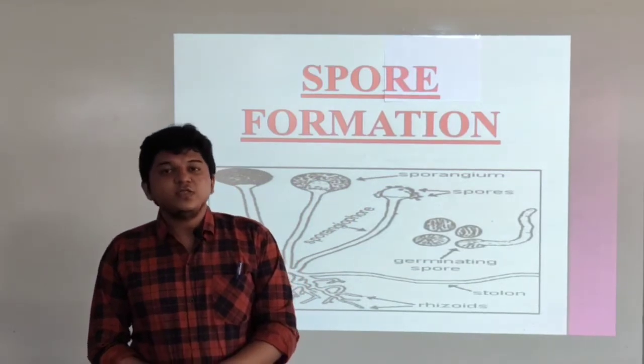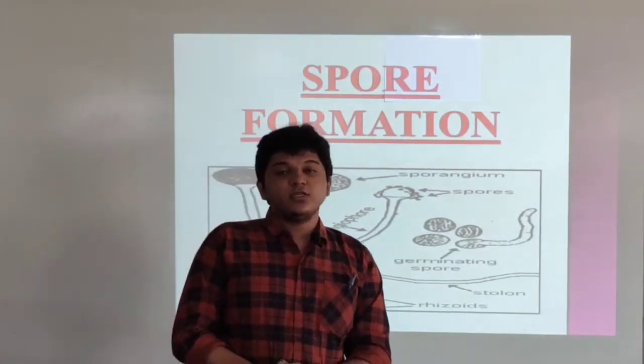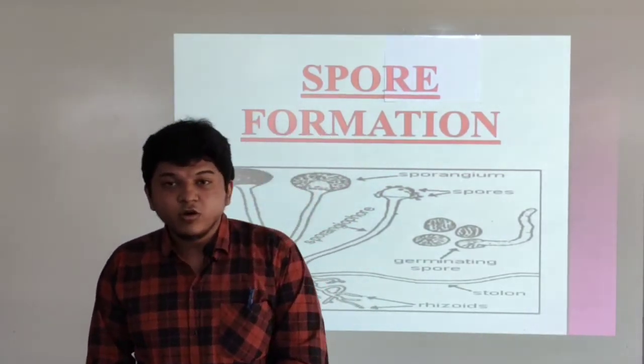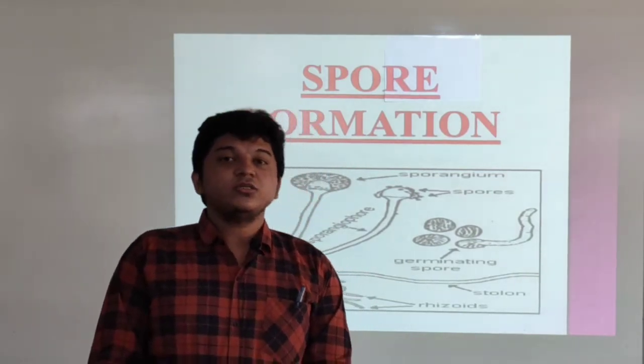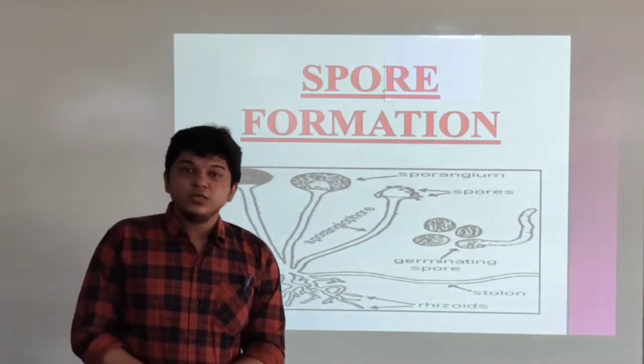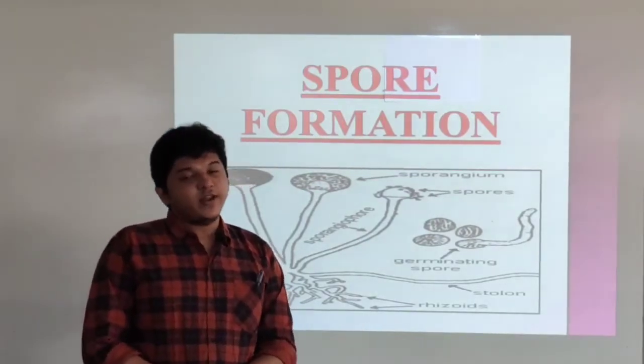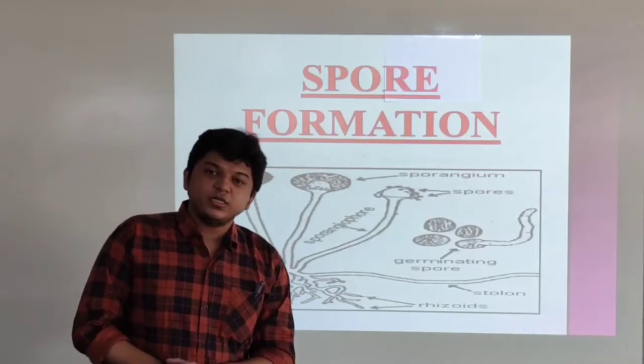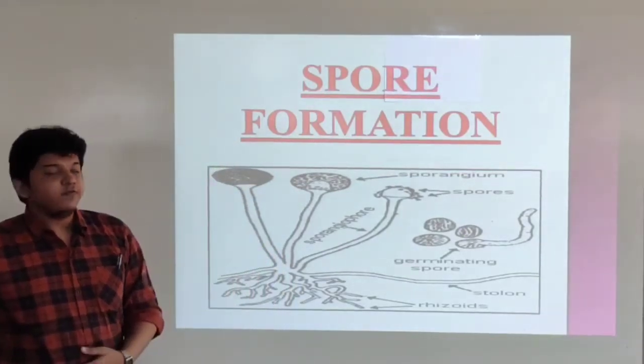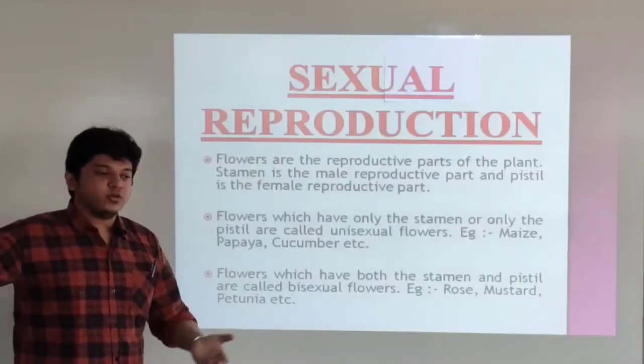Students, we have seen all the methods of asexual reproduction. First one was vegetative propagation, second one was budding, third one was spore formation, and the fourth one was fragmentation. So all these methods we have understood. Now we will look at sexual reproduction.